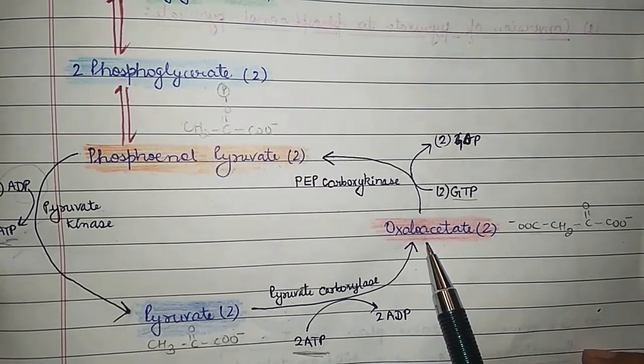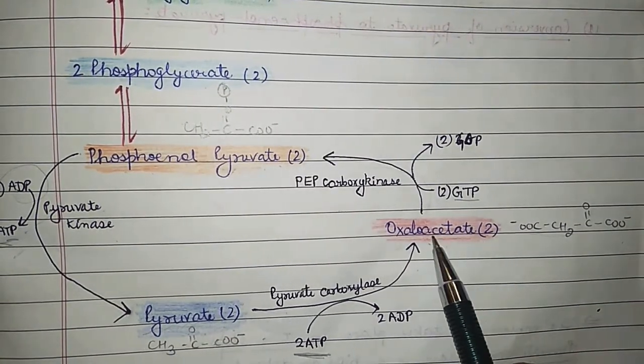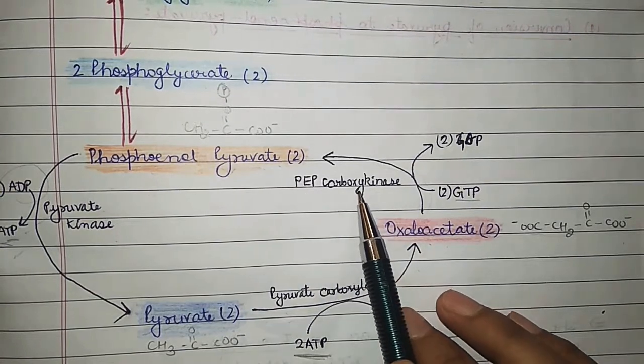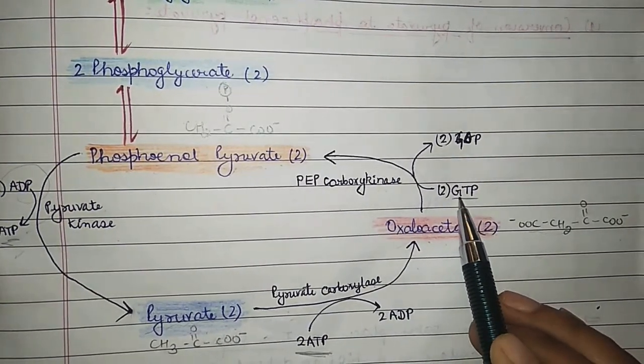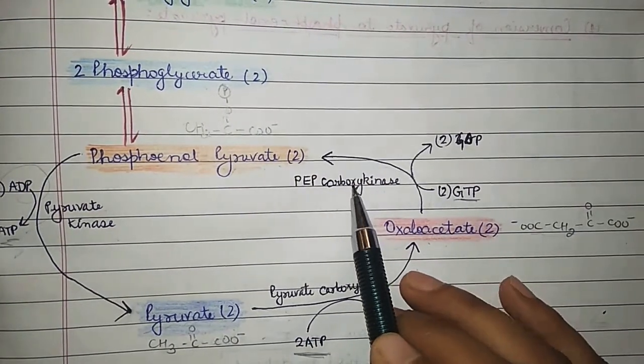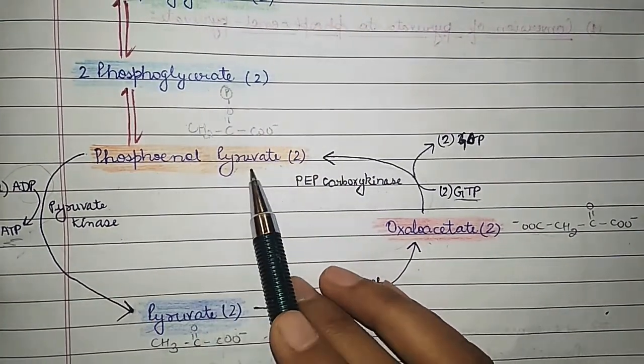Now this oxaloacetate molecule, when acted upon by the PEP carboxykinase enzyme with the help of GTP, is converted into phosphoenol pyruvate.